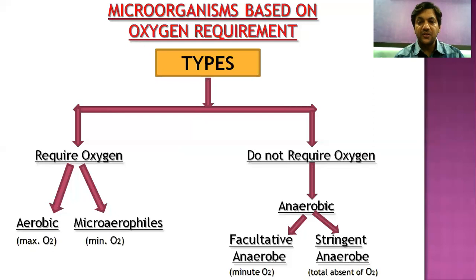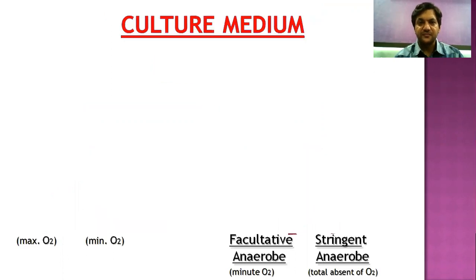Those which do not require oxygen are called anaerobic microorganisms, which can be divided into two types, facultative anaerobes and stringent anaerobes. Facultative anaerobes are considered adjustable anaerobic bacteria, that is, they are practically anaerobic in nature, but if some minute quantity of oxygen is present, they can still multiply. Stringent anaerobes are called strict anaerobic bacteria, and they require a total absence of oxygen.